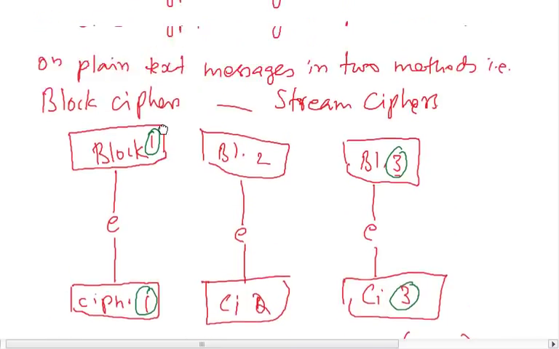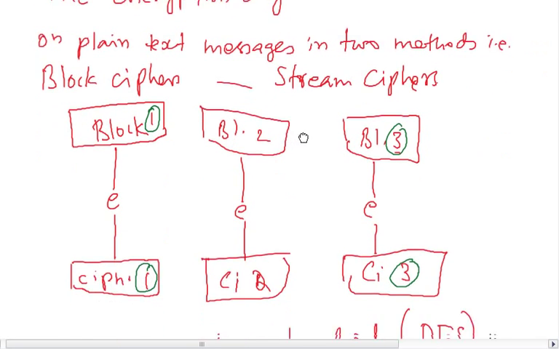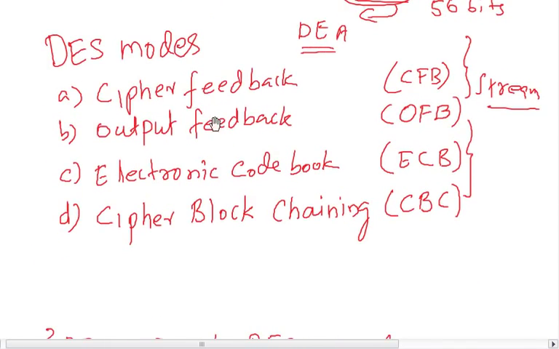We have discussed that there are two things, the block cipher and the stream cipher. Stream ciphers we will discuss now. The cipher feedback and output feedback are stream ciphers which are used in hardware, whereas ECB and CBC are block ciphers, used mainly in software.